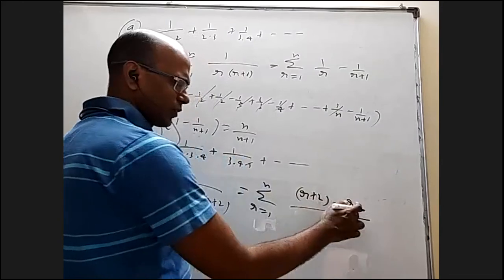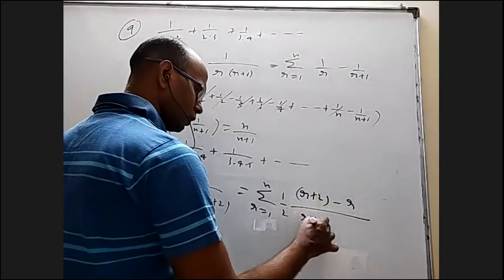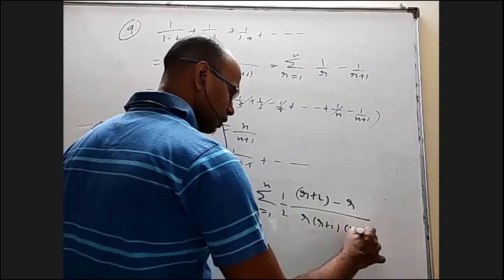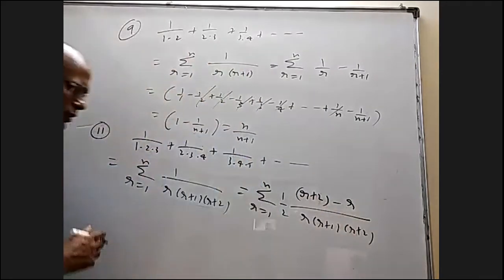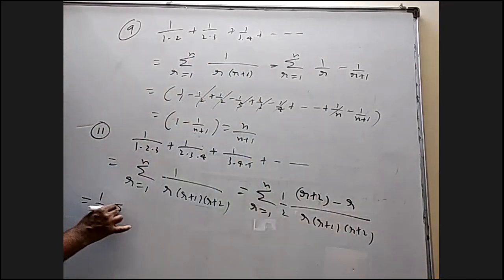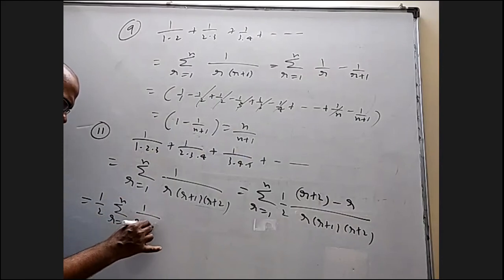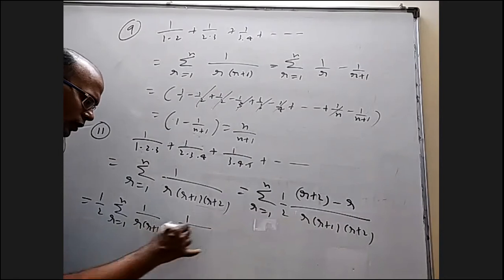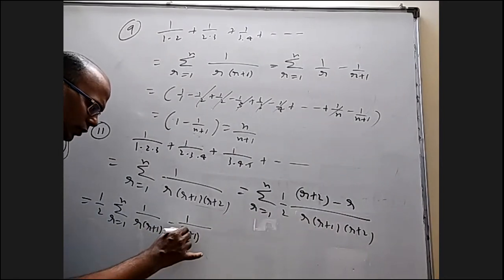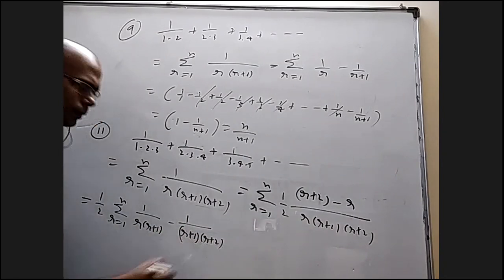By, of course, since the difference is 2, outside I have to write 1 by 2, r into r plus 1 into r plus 2. I take this by this separately, this by this separately. It will be half of sigma r equal to 1 to n, 1 by r into r plus 1 minus 1 by r plus 1 into r plus 2.